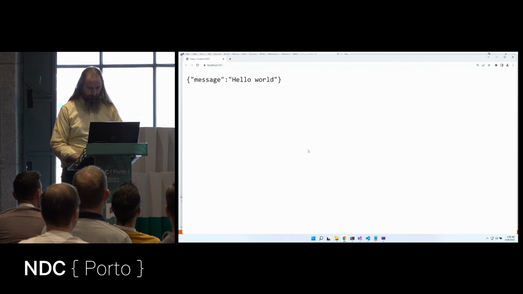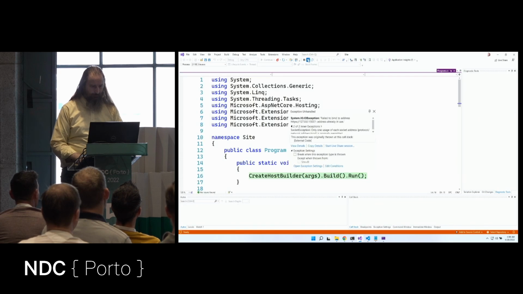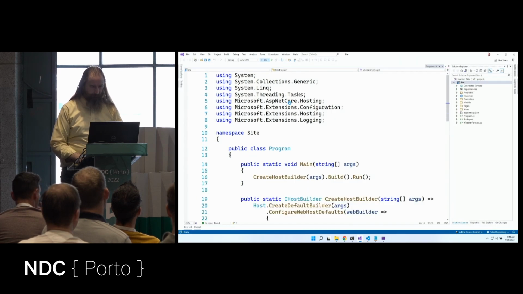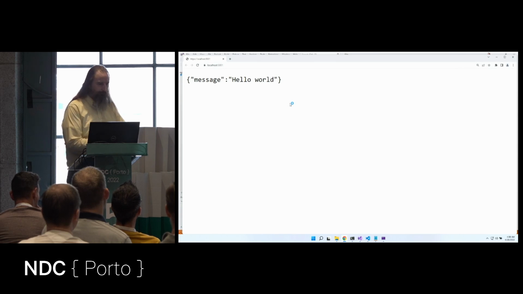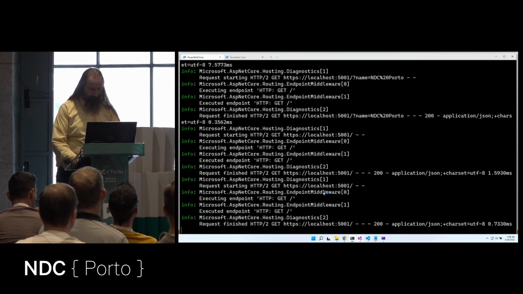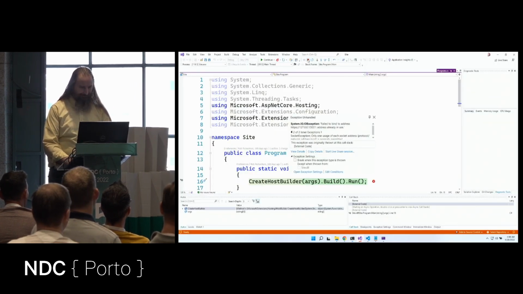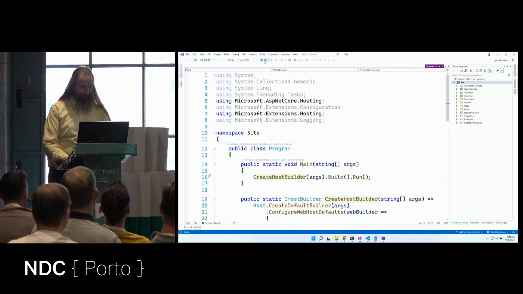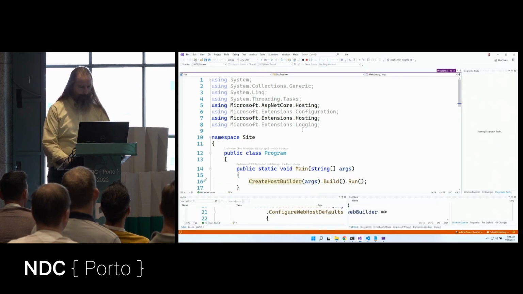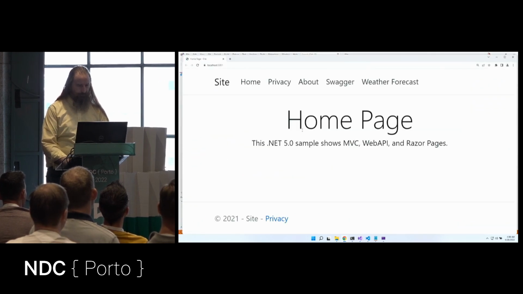Okay, so now we've got, let's close this. Start that back up. There we go. So now we have this, oh, I need to stop the other website. When trying to run the other website, yes, of course that port is already in use. Let's try that again. There we go.